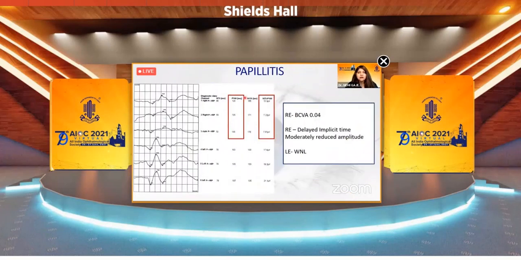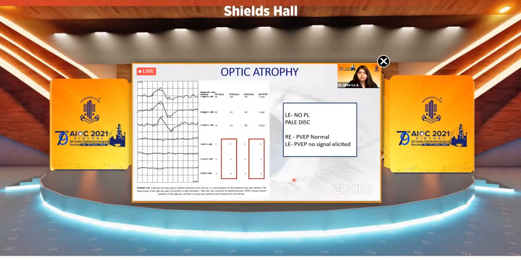In this case, if you see the right eye, there is a delayed implicit time and a moderately reduced amplitude versus the left eye. This is a case of optic atrophy in which you can see that no signal has been elicited in the left eye, and the vision was not clear.